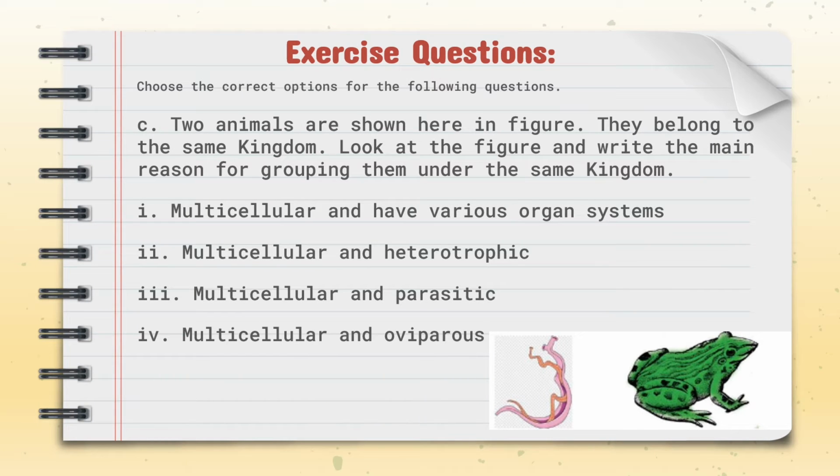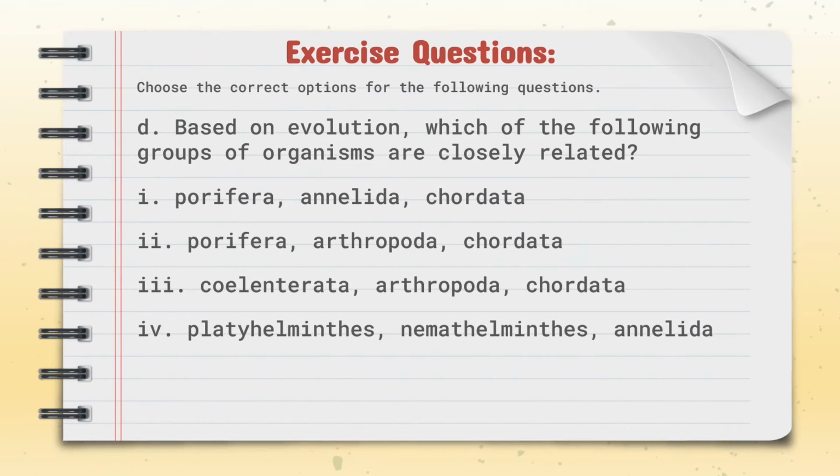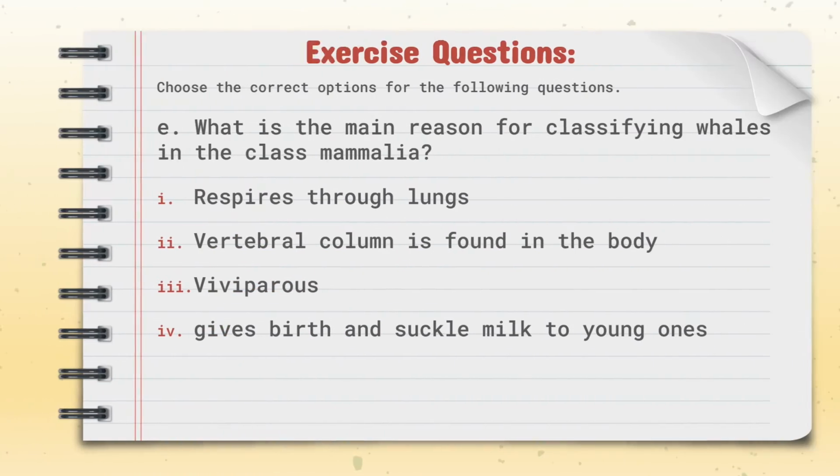Based on evolution, which of the following groups of organisms are closely related? It is Platyhelminthes, Nemathelminthes and Annelida. What is the main reason for classifying whales in the class Mammalia? Because they are viviparous. Why are club mosses more advanced than mosses? Because they have xylem and phloem tissue.